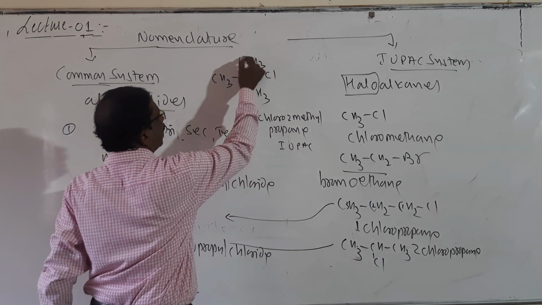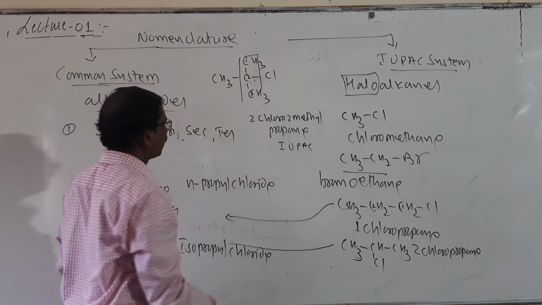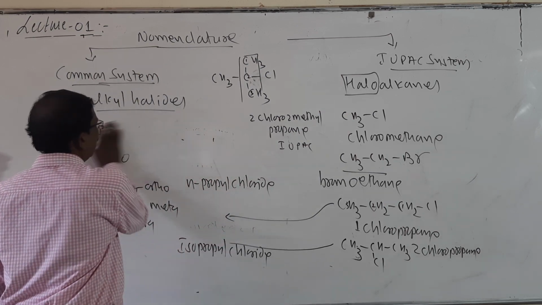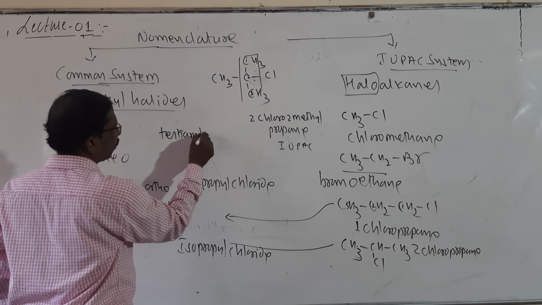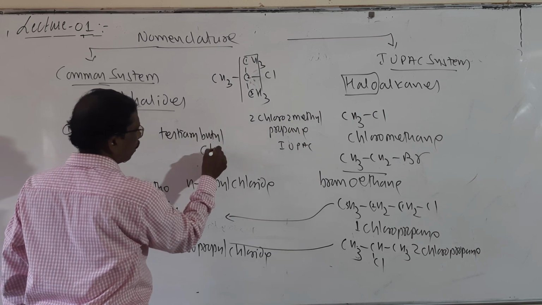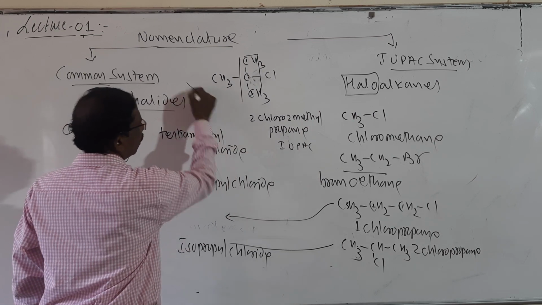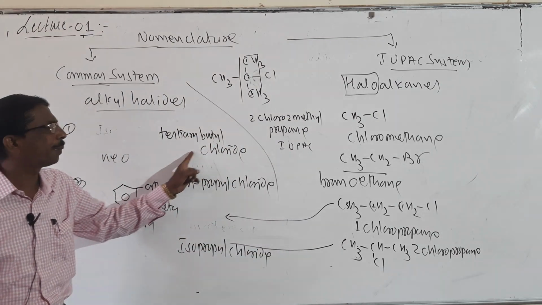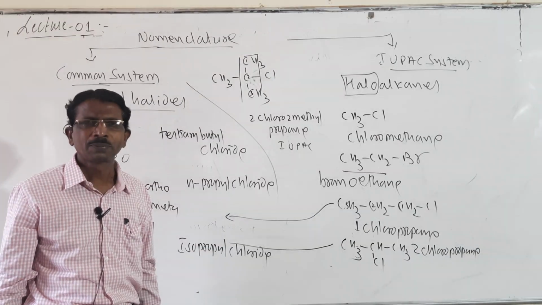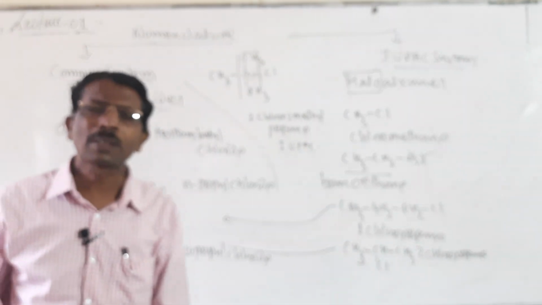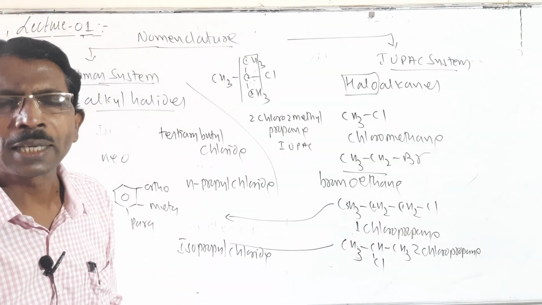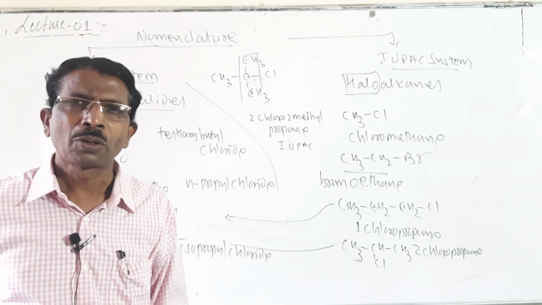We have selected this longest chain, and the same compound is named tertiary butyl chloride. So look at the difference, it is the common name and it is the IUPAC name. In our next period we will discuss the IUPAC names and common names. So thank you.